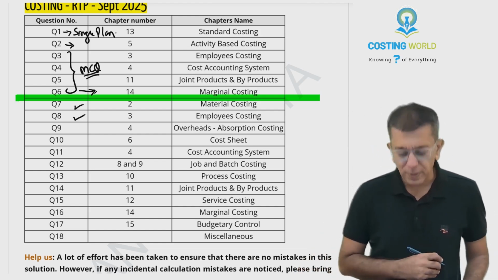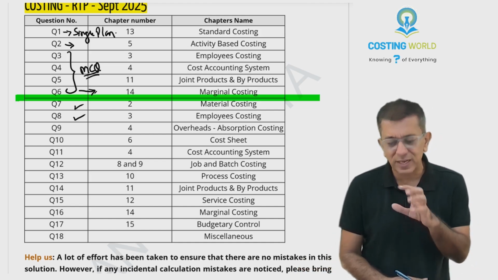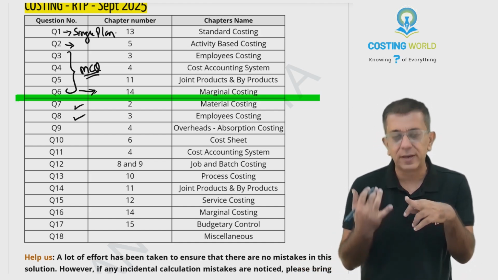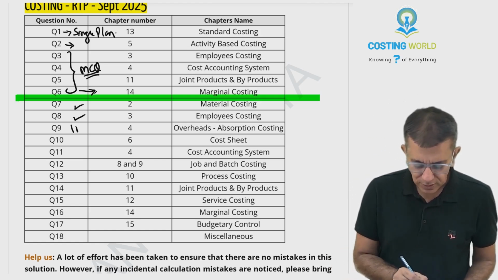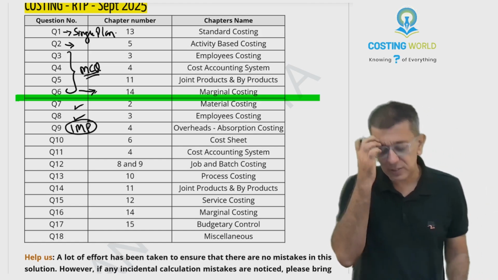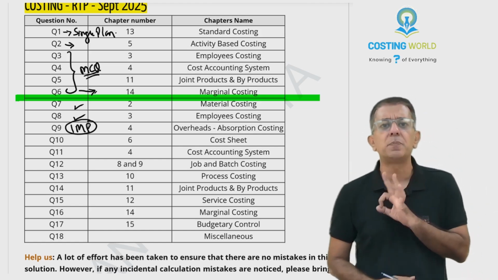I liked question number 8 also for one reason. It had all the plans. It had a SPR plan, a Rowan system plan, a Halsey system plan. As per me, this was the best question in the RTPs, that is of overheads. Over here, reapportionment was superb.